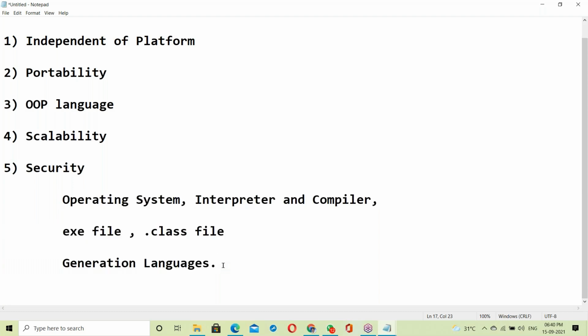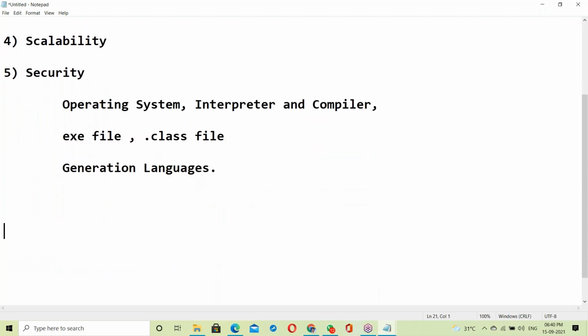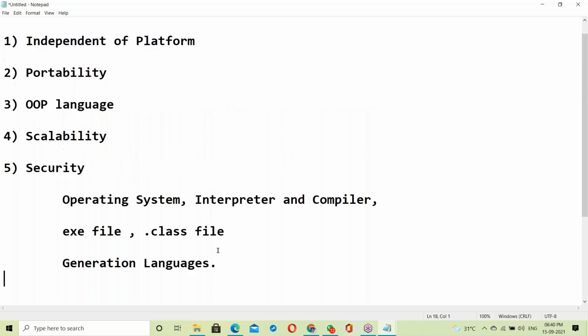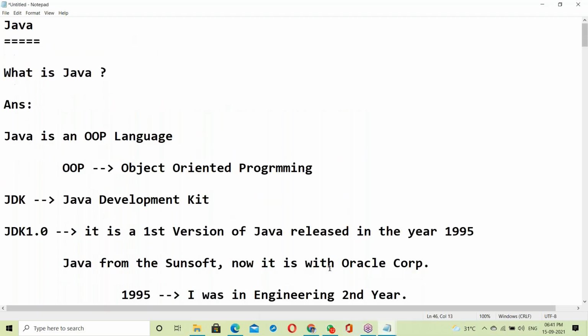Yesterday I promised you that even non-IT background guys can understand Java. Yesterday I told you, I'm not expecting anything from you, no expectations. Non-IT background guys also can understand Java. My way of explanation will be like that.